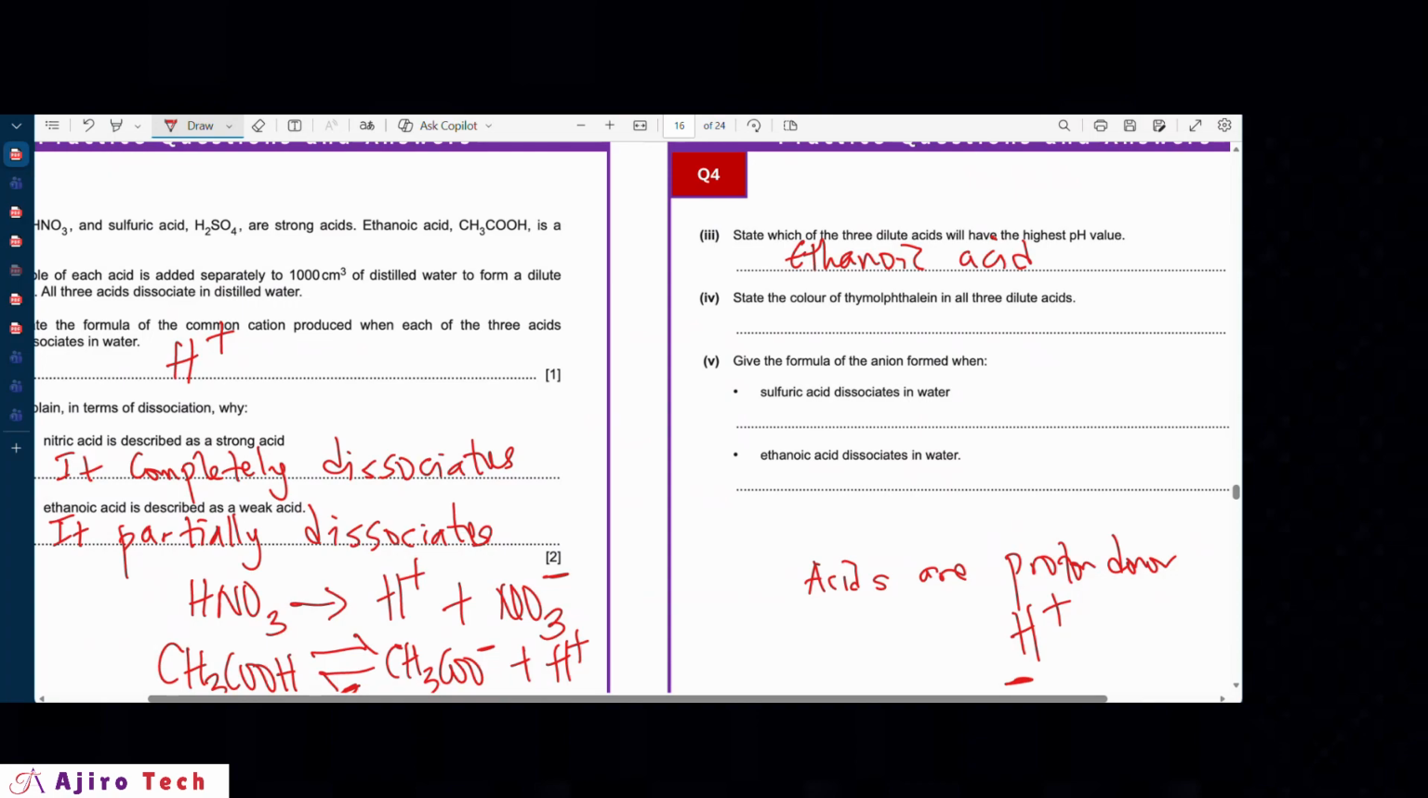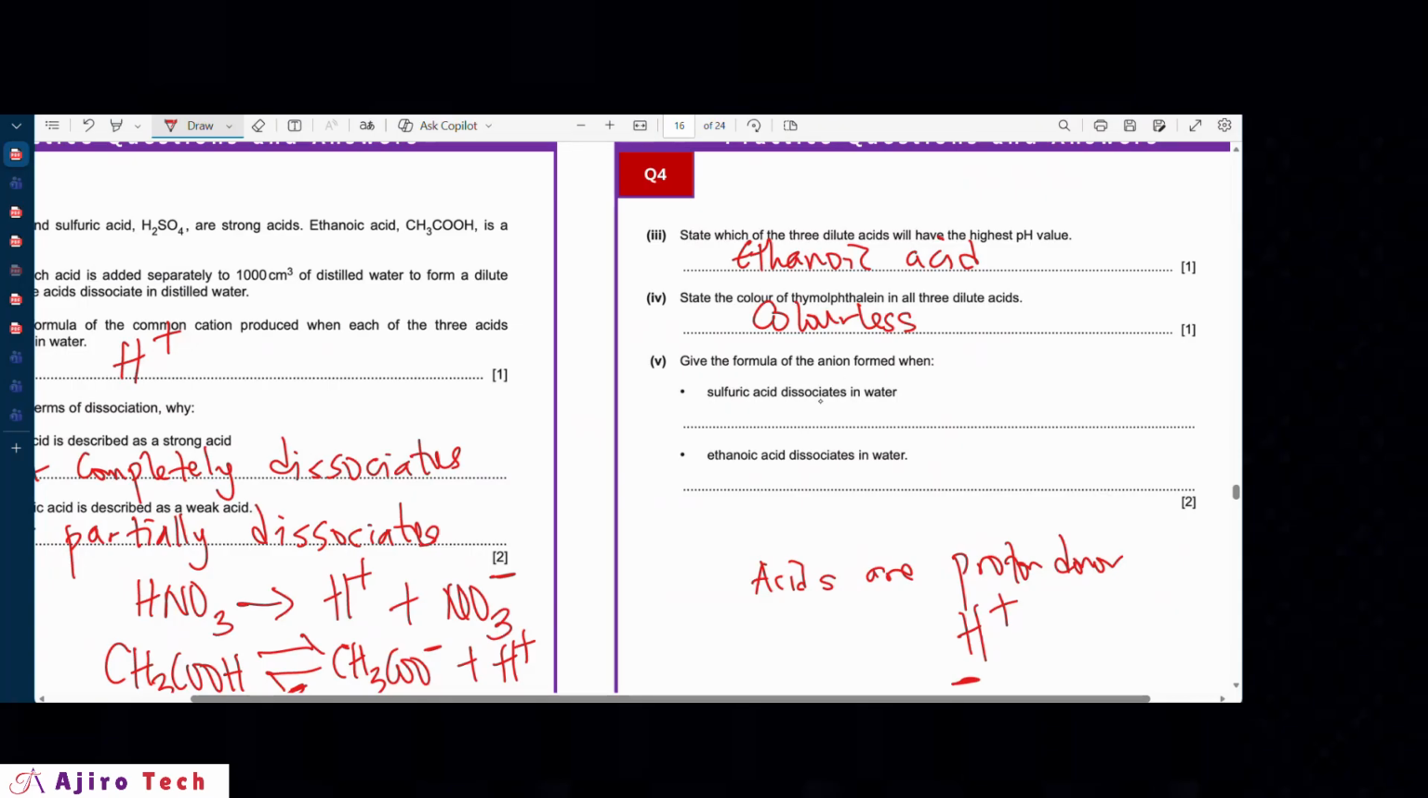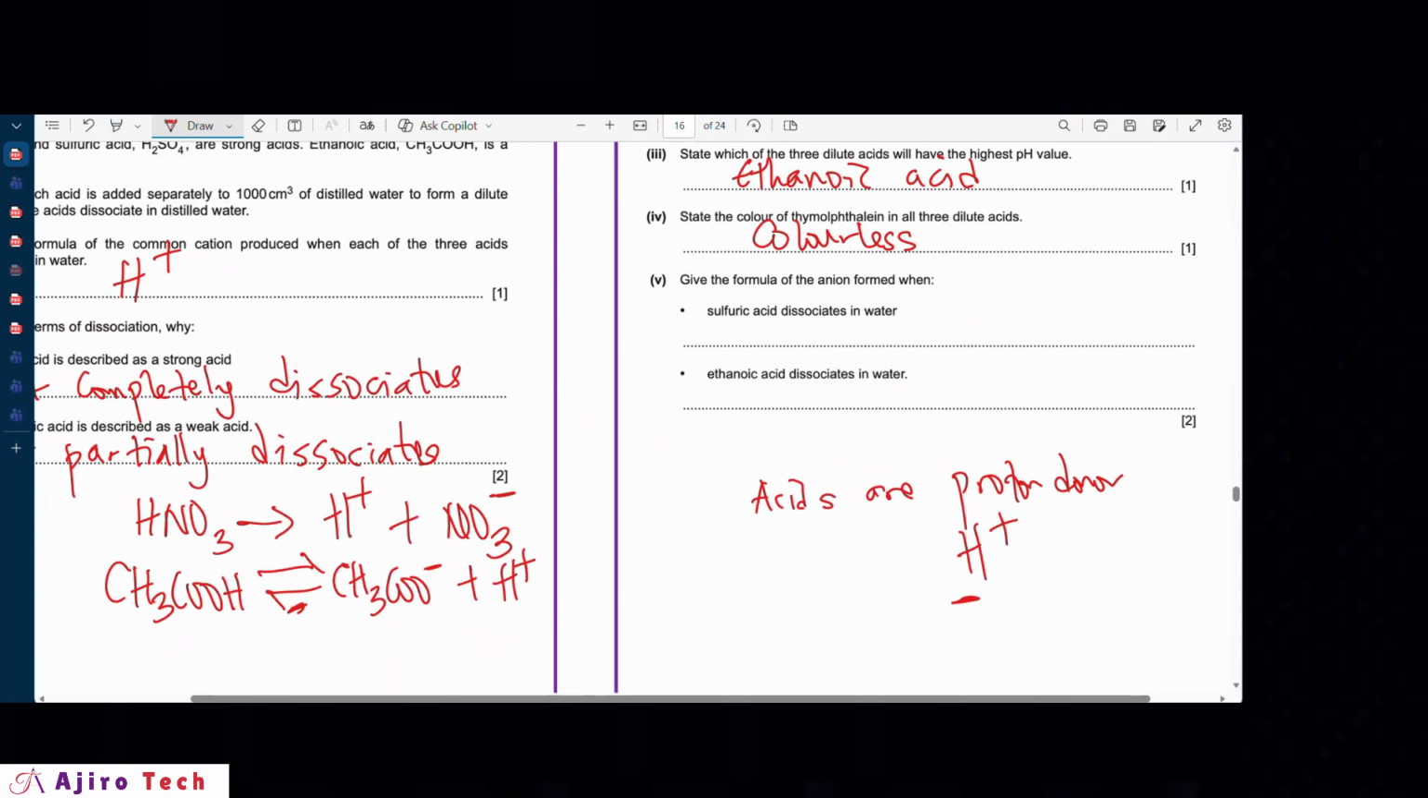Take the color of thymolphthalein in all three dilute acids. Remember your indicator, thymolphthalein, is colorless in an acidic and a neutral medium. Give the formula of the anion formed when sulfuric acid dissociates. If I want to dissociate sulfuric acid, the strong acid, it's going to be 2H+ and SO4 2-. So the formula is the sulfate ion, so I just have SO4 2-.